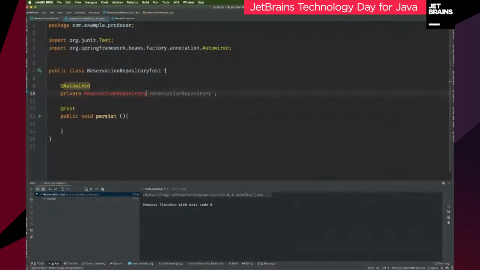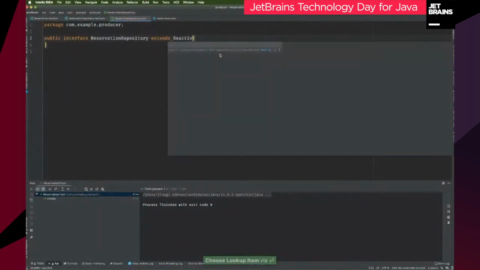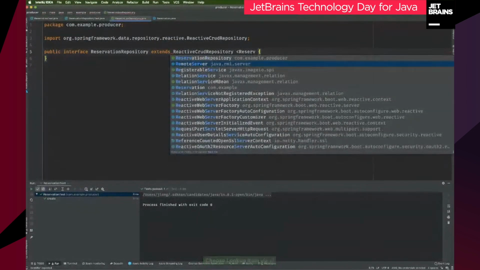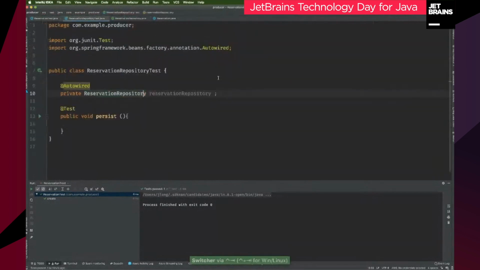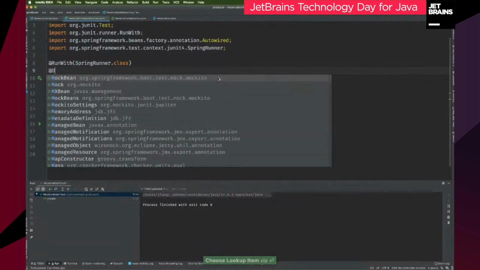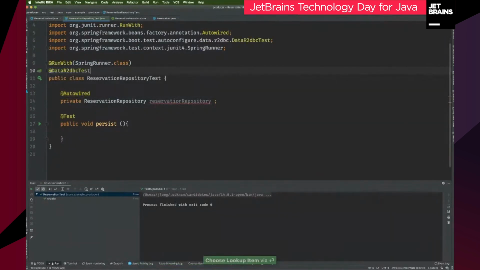So what I'm going to do is create this type, this reservation repository. In Spring, it's just an interface. I'm going to create one that extends the reactive CRUD repository, managing types of reservation, whose primary key type is of type integer. And in order for Spring to satisfy that requirement, I need to tell JUnit to use the Spring runner. I want it to instantiate just the bits that have to do with running data access layer code, right? This is going to be part of my data access tier, talking to my SQL database.